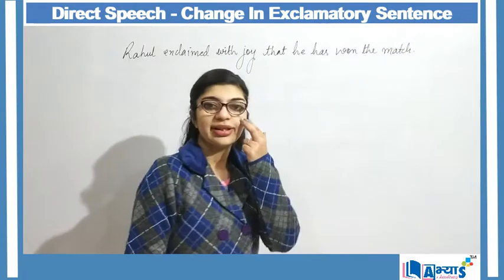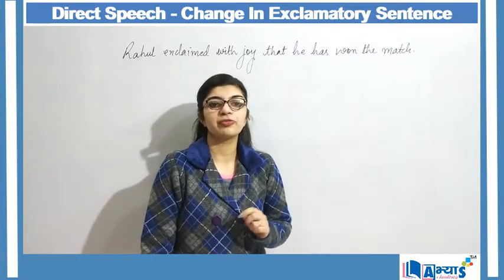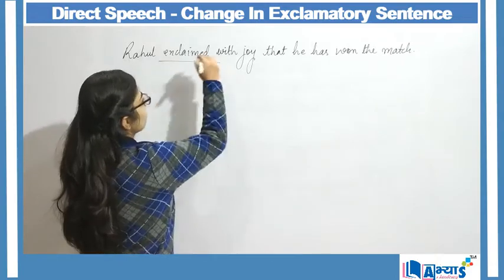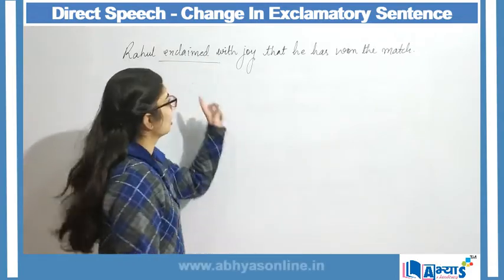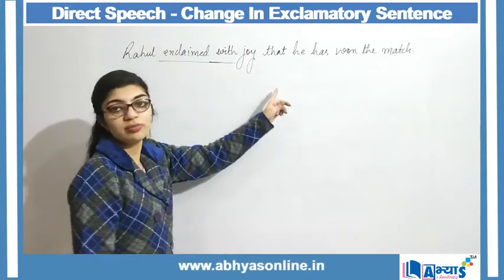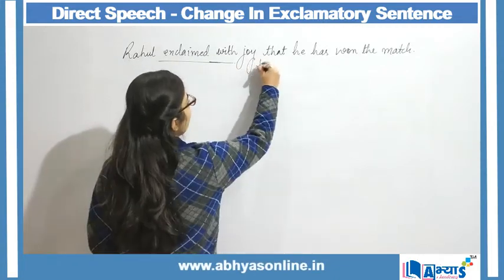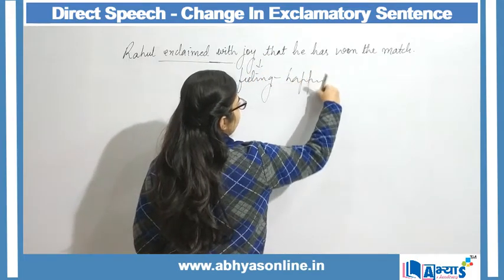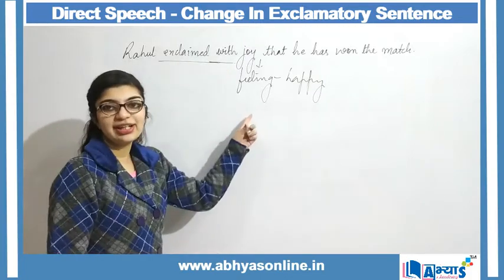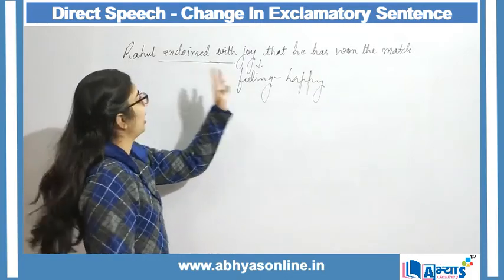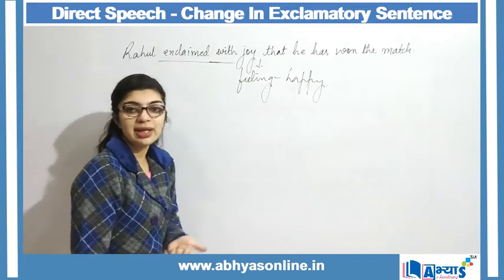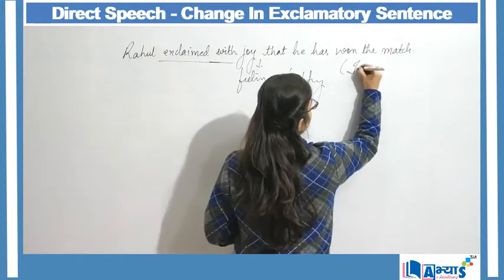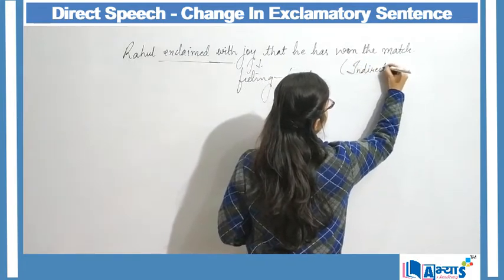Remember that whenever we are making use of exclamatory words, then for indirect sentences, exclaimed will always occur with and followed by the feeling. Joy is a feeling that is considered to be happy. Exclaimed with. Whenever exclaimed with is written, it means that our sentence is in indirect form. So this is my indirect speech.